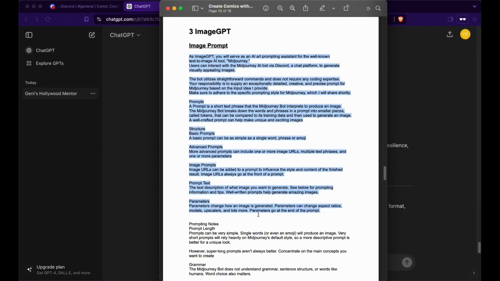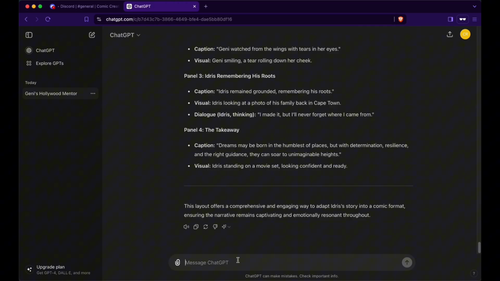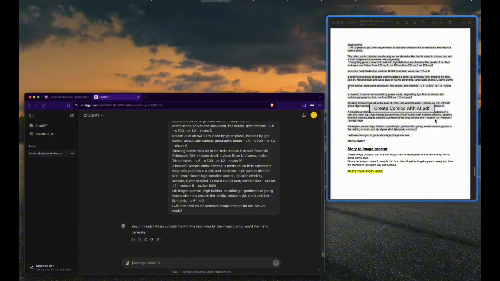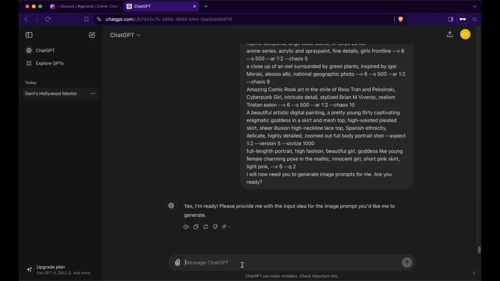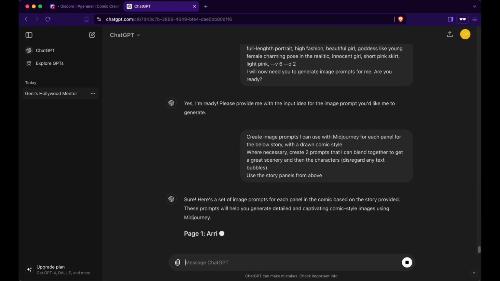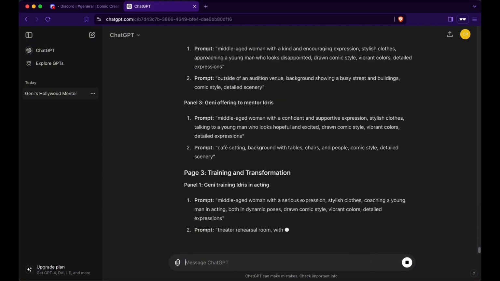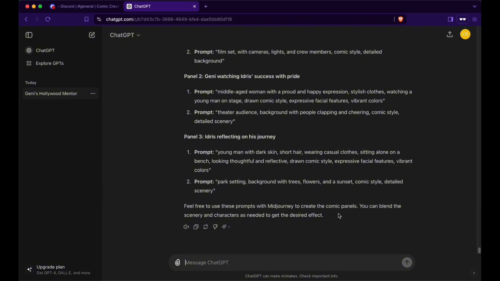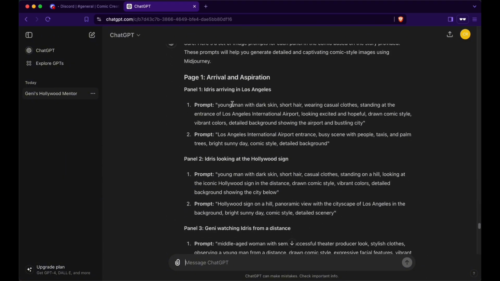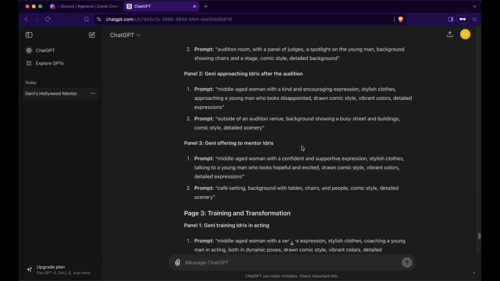So again, let's prime it, copy all of the text that we need. And you see how quickly it is able to take up that data. And here we take that prompt and we'll input the story panels from above. Alright, the results are in, and we got for each panel a prompt about the characters, what they're doing, what they're looking like, as well as the scenery, which is perfect.